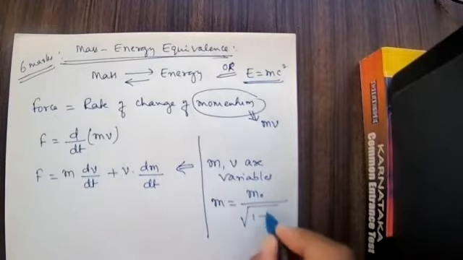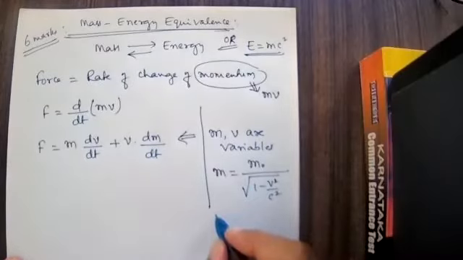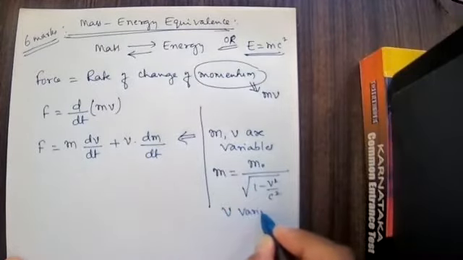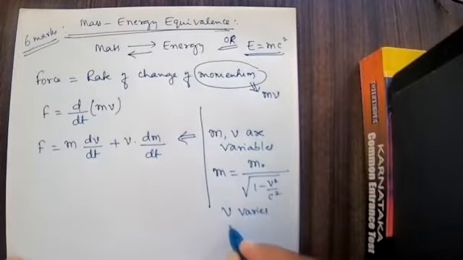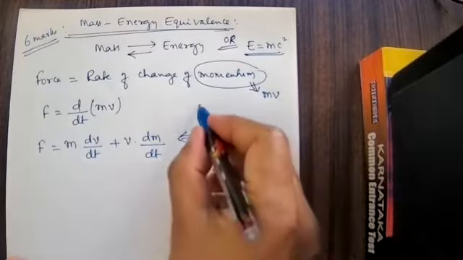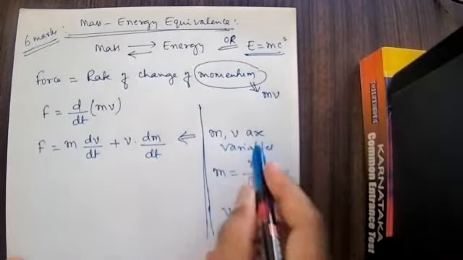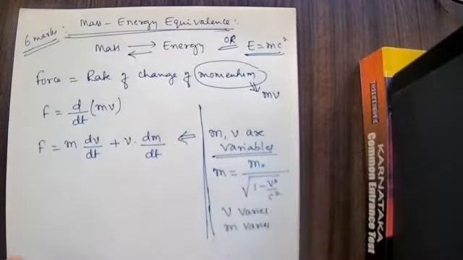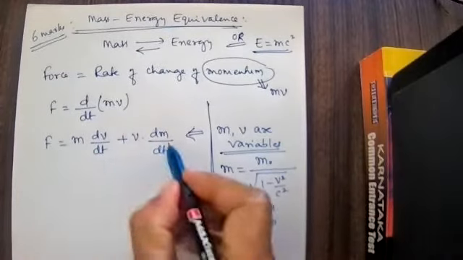As v varies, m varies. Therefore, I have chosen both m and v as variables, and because of that we got this answer.